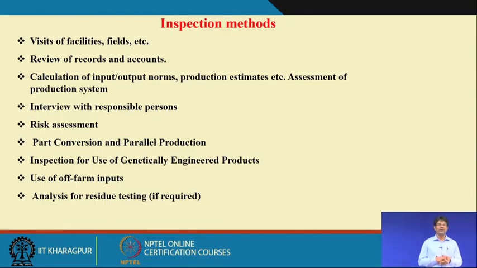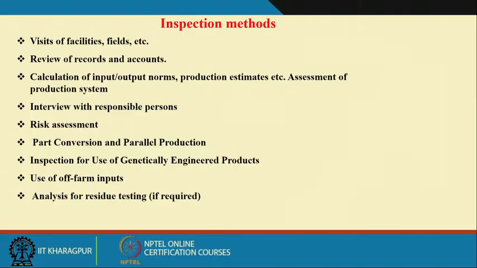Then there is inspection for the use of genetically engineered products, and the use of off-farm inputs. Usually in organic farming, we advise going for on-farm inputs, such as the crop waste or biological waste of the farm itself. Off-farm inputs are usually restricted, but if you are using any, you should have prior permission from the certification agency.